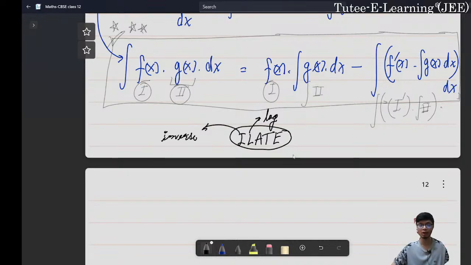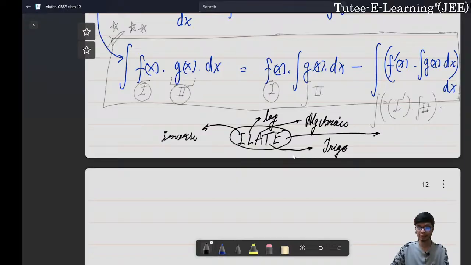So whenever you see a log function in the product of these two functions, you will assume the log as the first function with a second priority, right? The third priority goes to algebraic functions, and then the fourth priority goes to trigonometric functions.